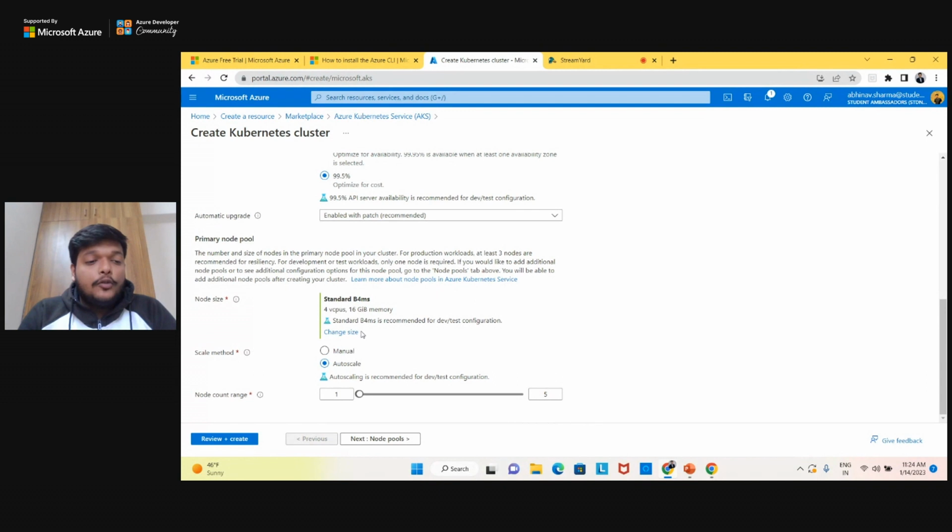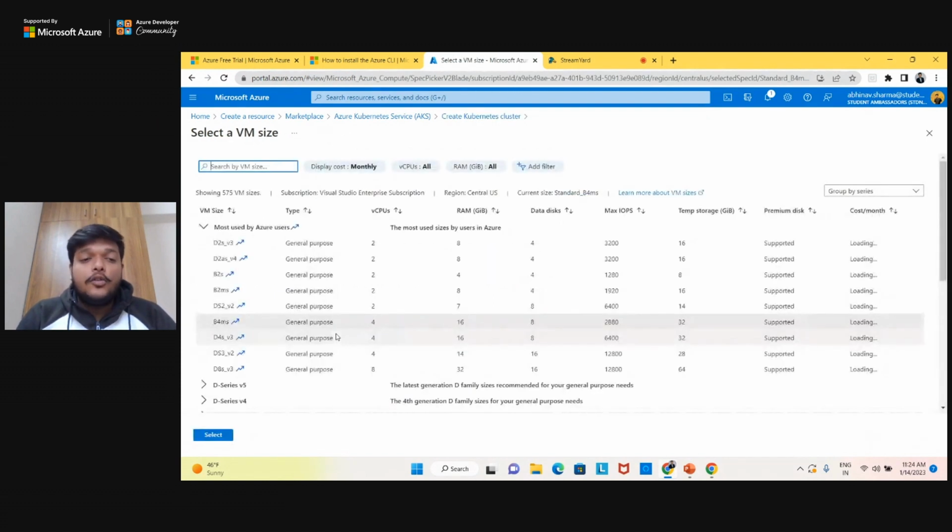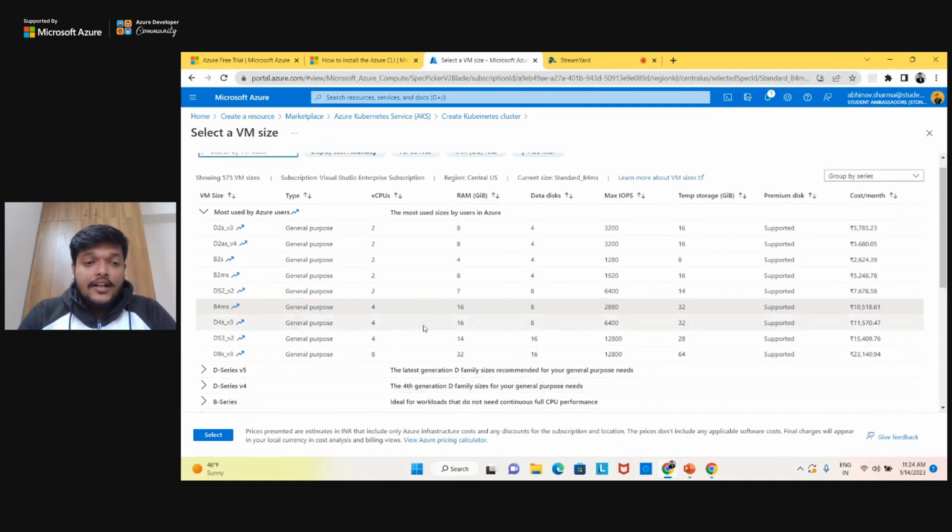Now it's asking you for the node size. So node, as I told you, there are worker nodes and master nodes. Master nodes are already configured by Azure itself. Worker node is something you need to take care of, like how much compute or memory power you want in your resource. So here you can see different kinds of machines are available, and the one we have selected is 4-core CPUs. It has 16 GB of RAM, and I guess it's enough.